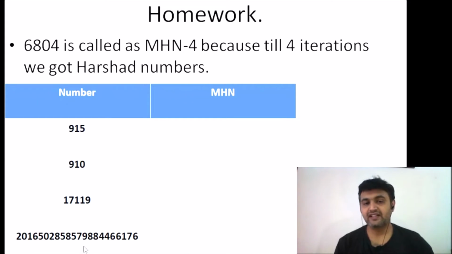You can do things manually, but if you know coding like Python or C, or whichever language is good, you can write a small code, like a for loop, and see how many iterations you get Harshad numbers. It's a simple loop, and you will get the answer in one click. My suggestion is to write a code and post it in the comment section, or you can do it manually as well. Just tell me how many MHN these are.